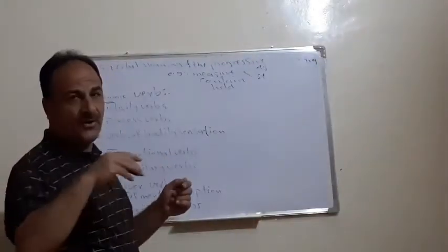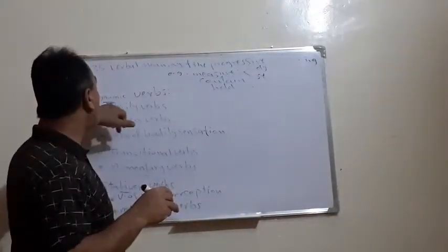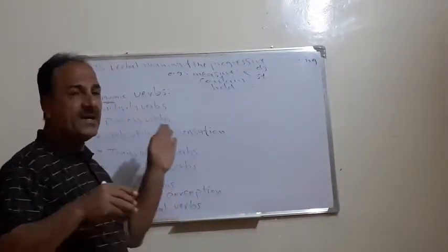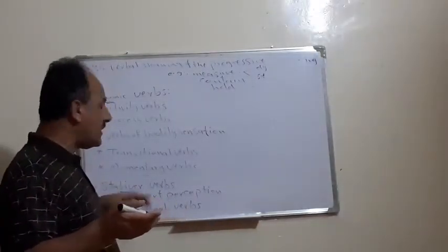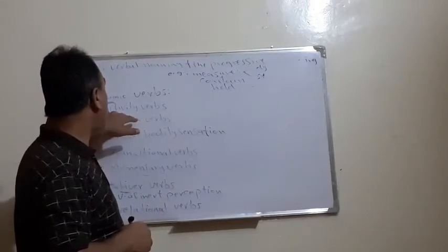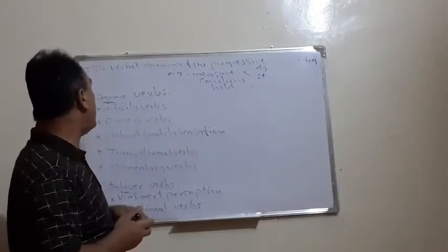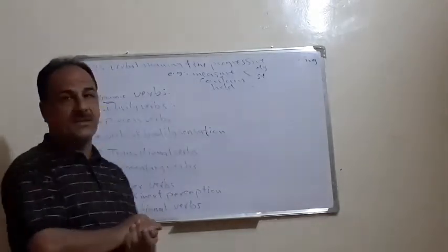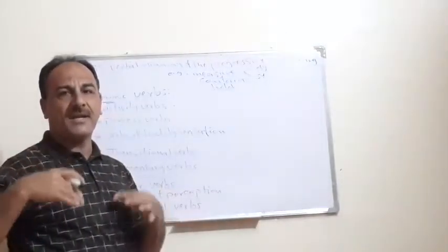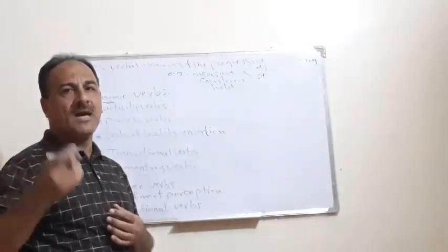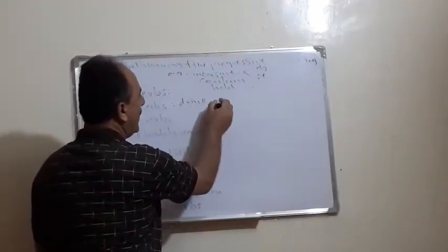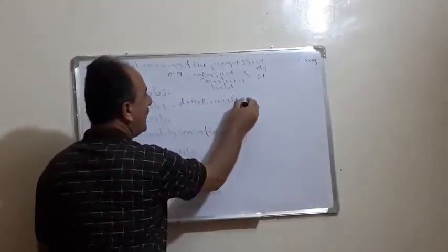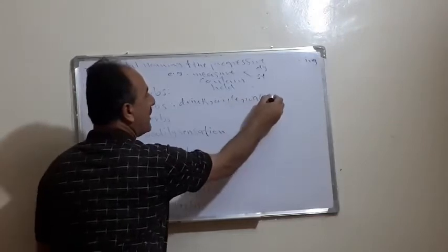Today we have the reverse. It means we are going to classify or divide the dynamic verbs and keep the stative verbs in two categories. The first group of dynamic verbs is verbs of activity, which means they require an action or activity when we apply them. For example, the verb drink, or write, or walk, or speak.